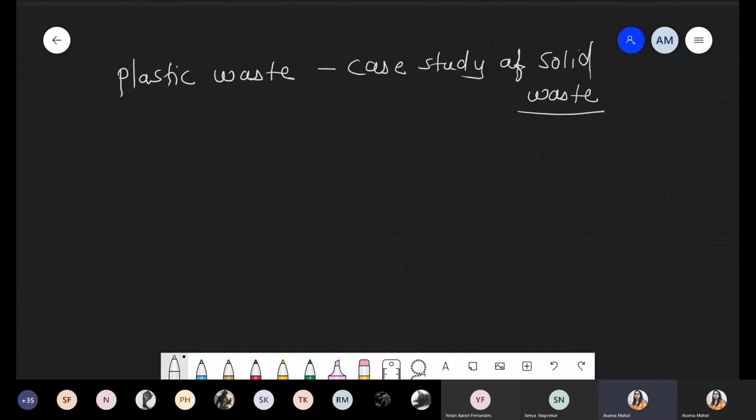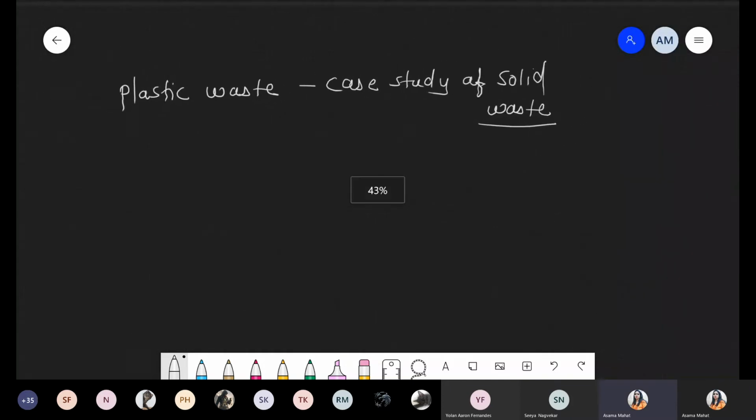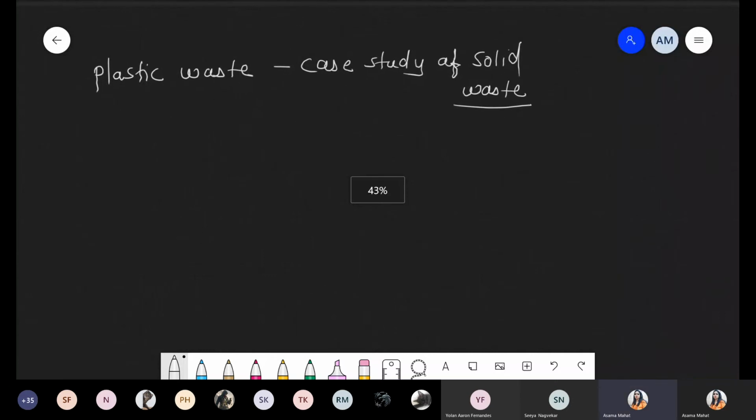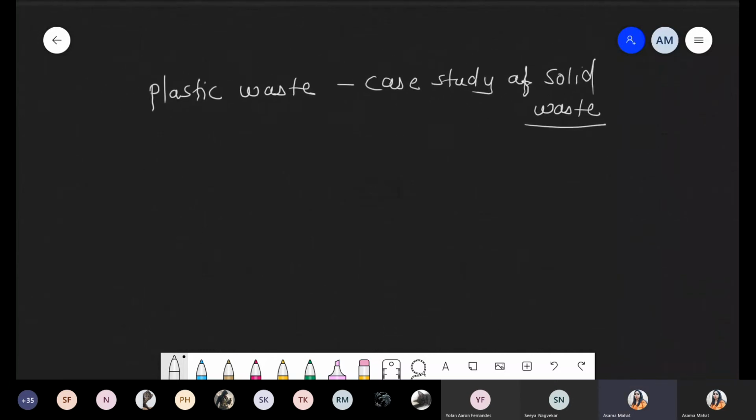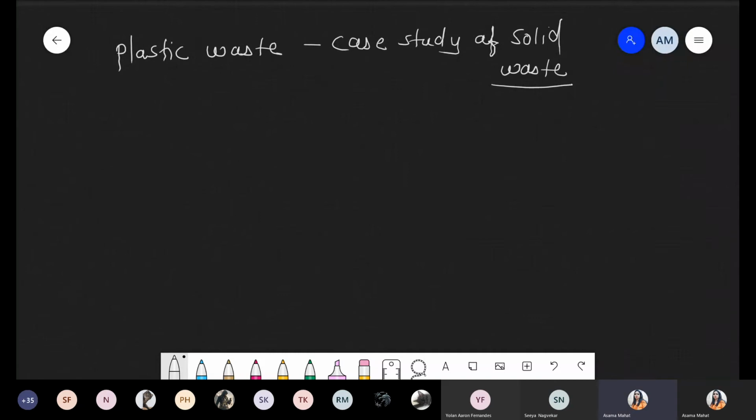Plastic waste, that is a case study of solid waste. Now, in this condition, we are taking one example of an engineer. The name of the engineer is Ahmed Khan. He is an engineer belonging from the city of Bangalore.